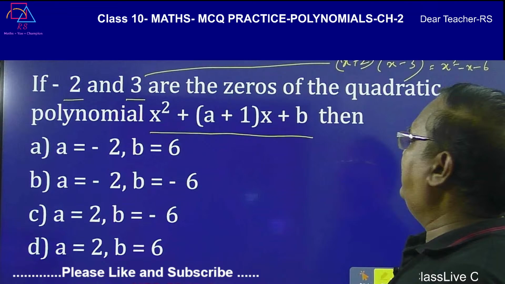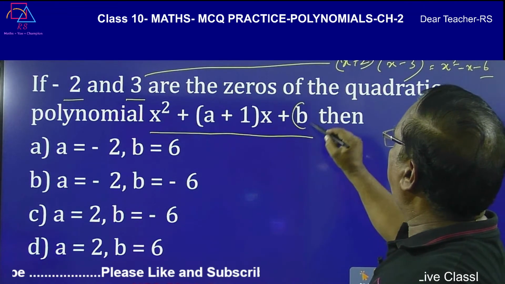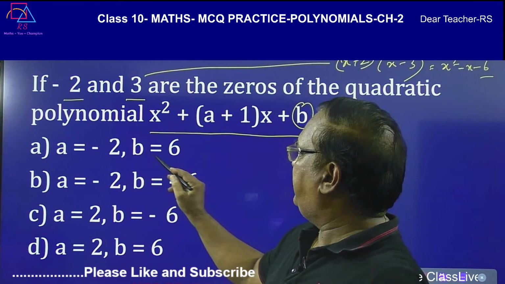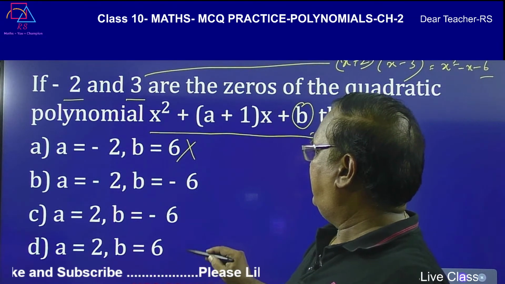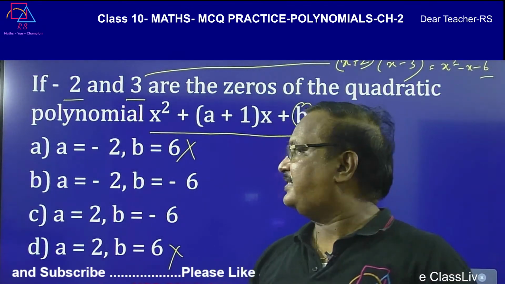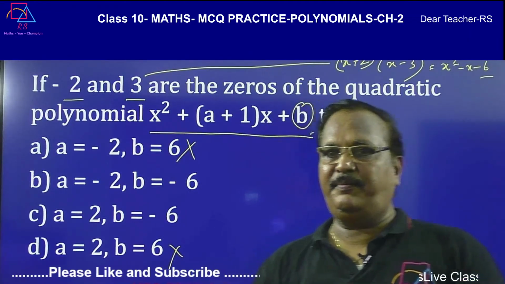So that means b is equal to minus 6. Now this option is eliminated and this is eliminated.